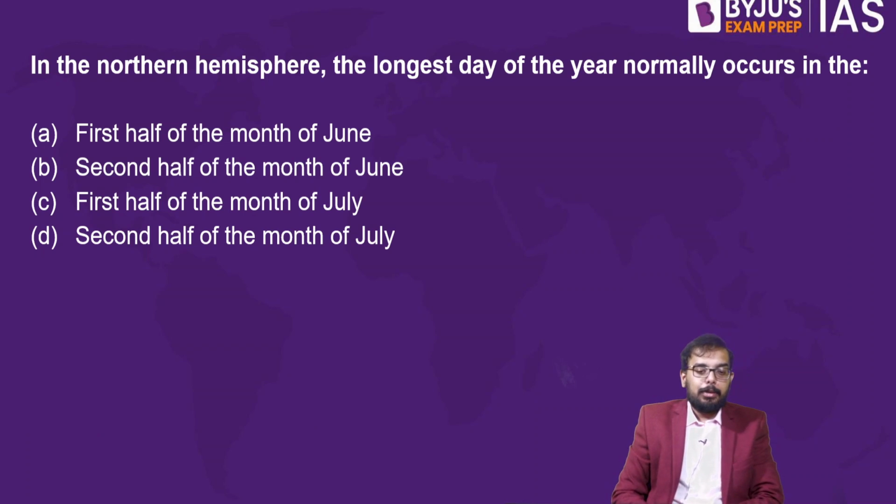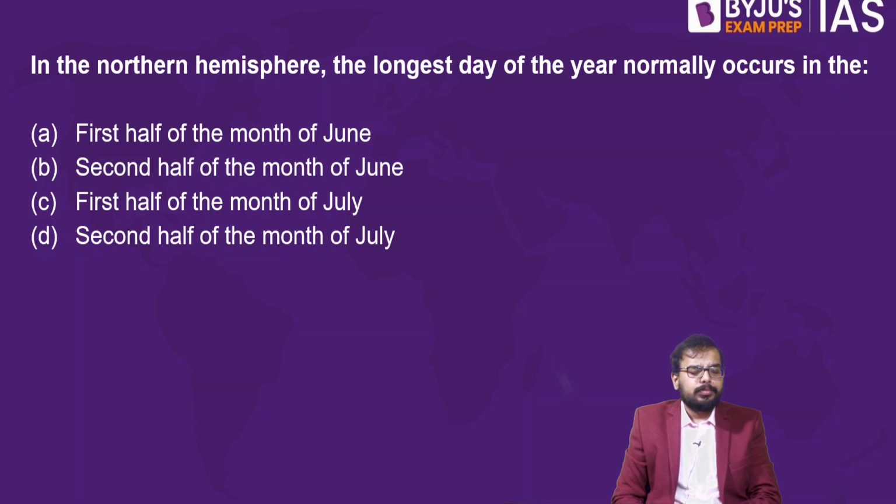Okay, so now we'll take up the last question of the day. In the northern hemisphere, the longest day of the year normally occurs when? It is also declared as the International Yoga Day. So is it in the first half or second half of June, or first half or second half of July?